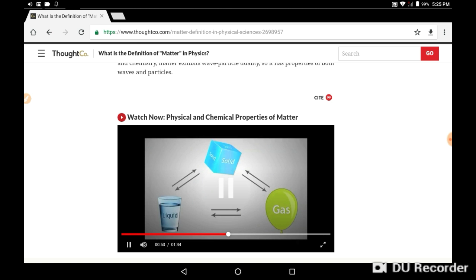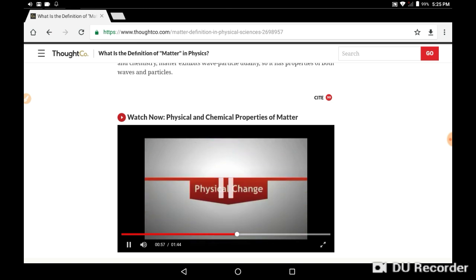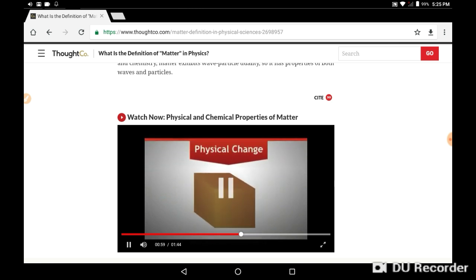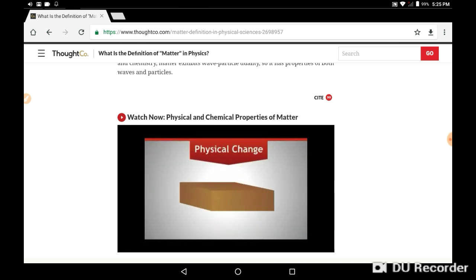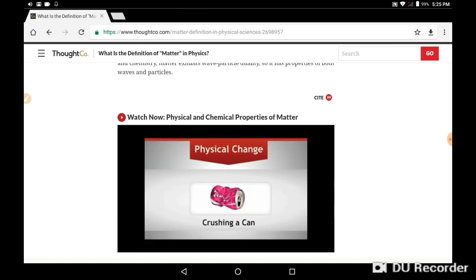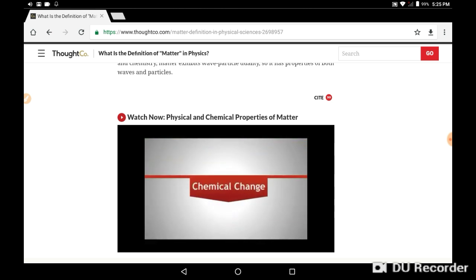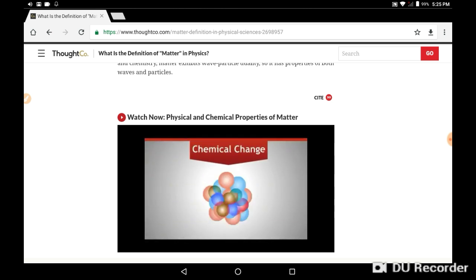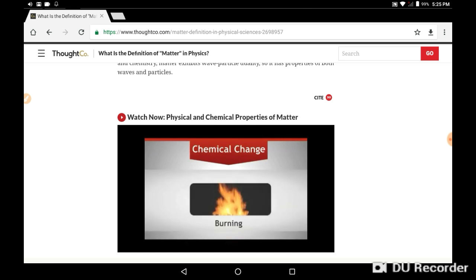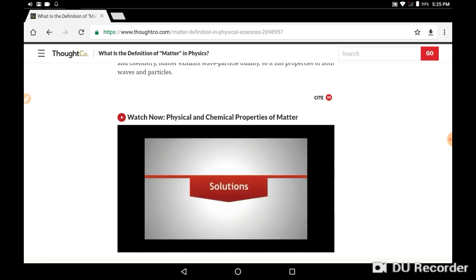The changes that take place in substances may be categorized in two classes. Physical change, which does not produce a new substance, for example, phase changes, crushing a can. Chemical change, which produces a new substance, for example, burning, rusting, photosynthesis.